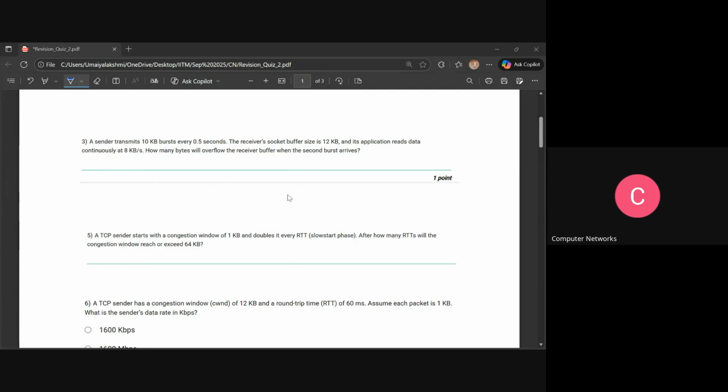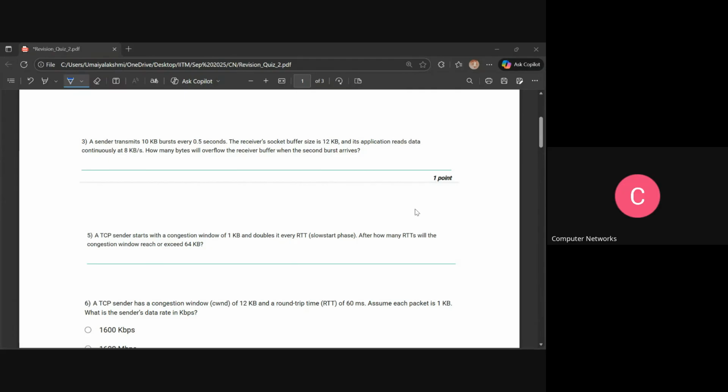What do you understand from this question? I think it's 8 kbps. The application reads 8 kb per second. The transmission is given in half a second, so we have to do the calculation in half a second.